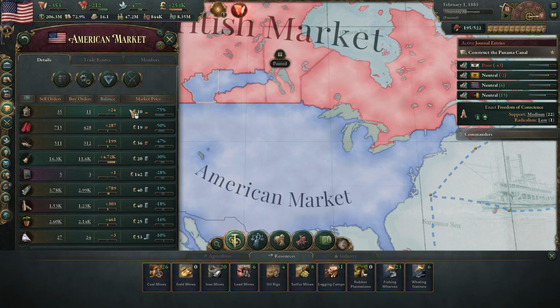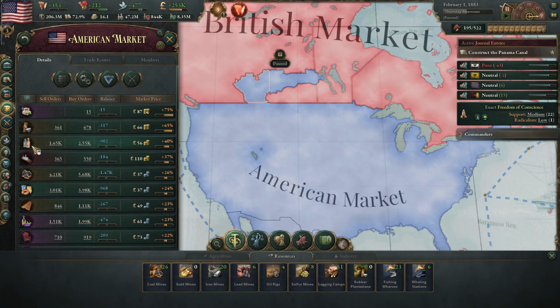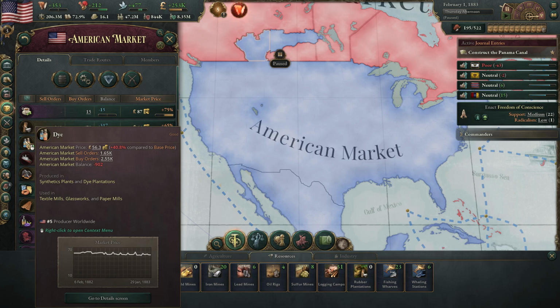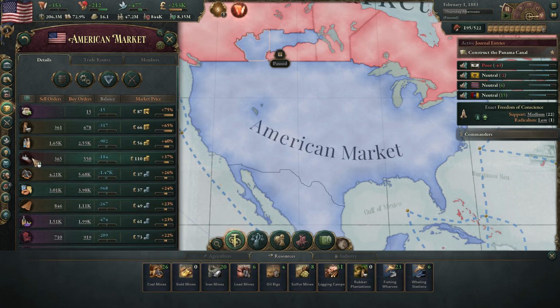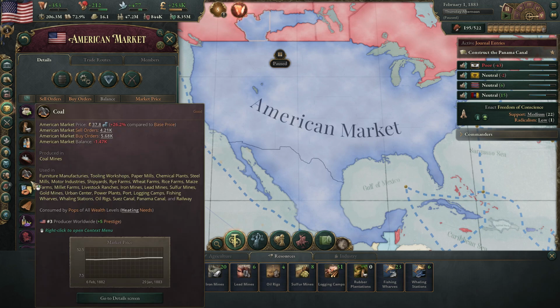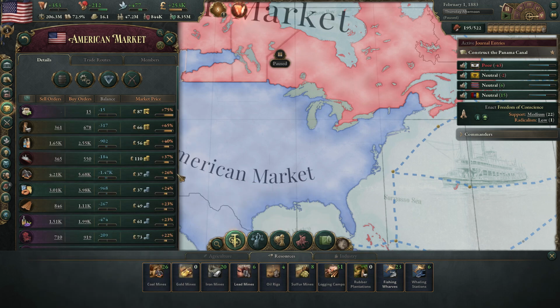And what else do we need to get going here? So obviously nothing we can do about the rubber at this moment. And yeah, the dyes, the buy orders keep on going up as we increase the sell orders. So frankly, I think here we need another number of synthetic plants clearly, and then the shipyards as well. We need to get more of those. All right, so let's go ahead and get those for now. And I guess coal is something we're always going to need more of as well. So we'll do that too.